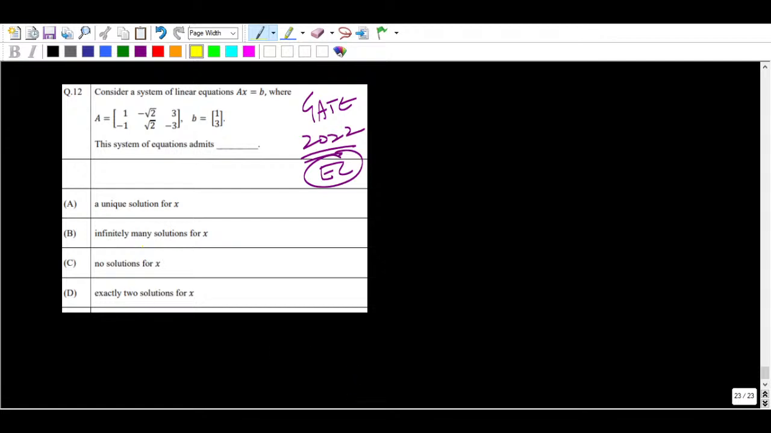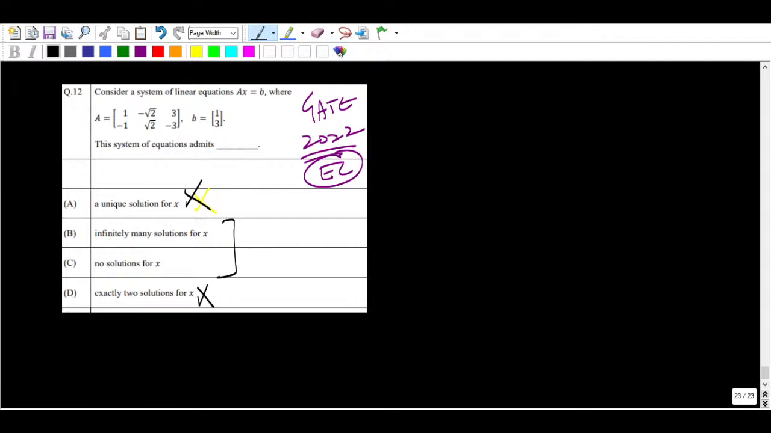It is a very easy question. Definitely there will not be a unique solution. Can you comment on why? Because the number of pivots is not equal to the number of variables. You can eliminate that option directly. Never choose option A, and never choose option D as well. Now the fight is between these two.